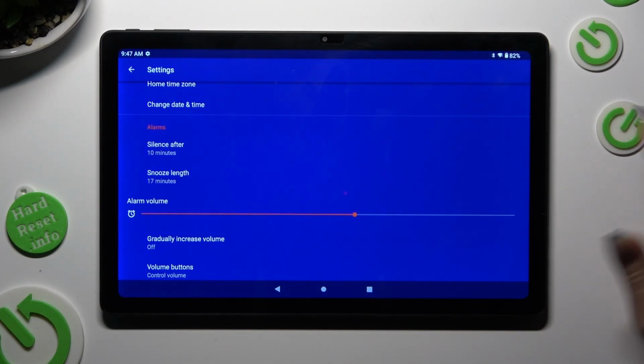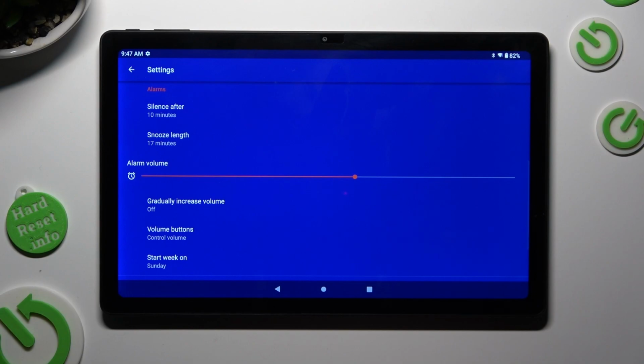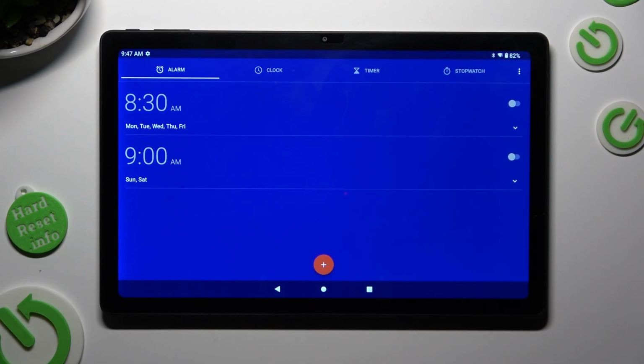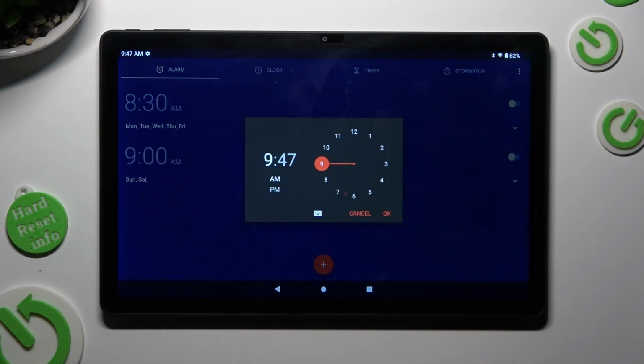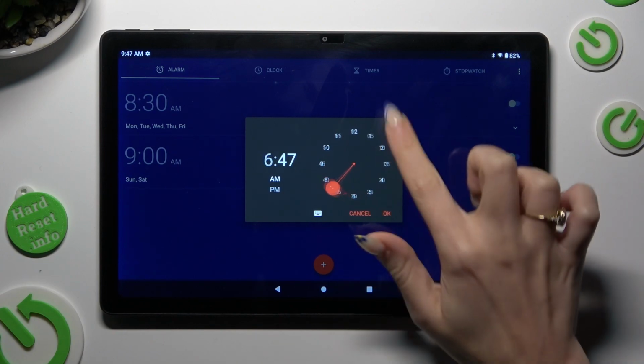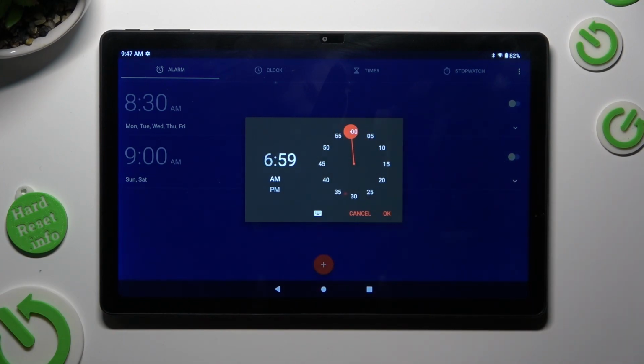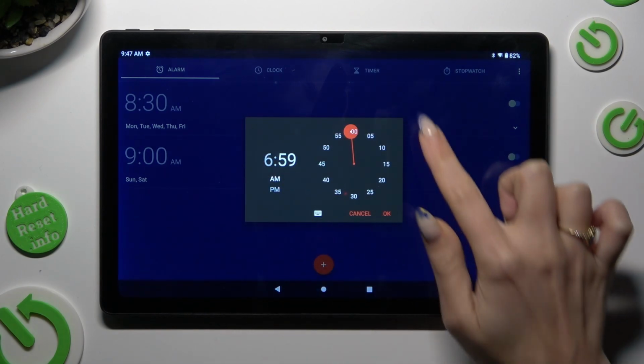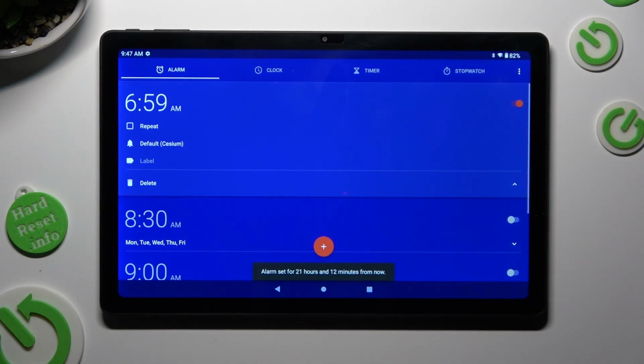When you are finished with all of those, click on the back button and tap on this red one to create new alarm. Then set up an hour and hit OK at the bottom right corner of this pop-up. Now you can adjust your alarm however you wish to.